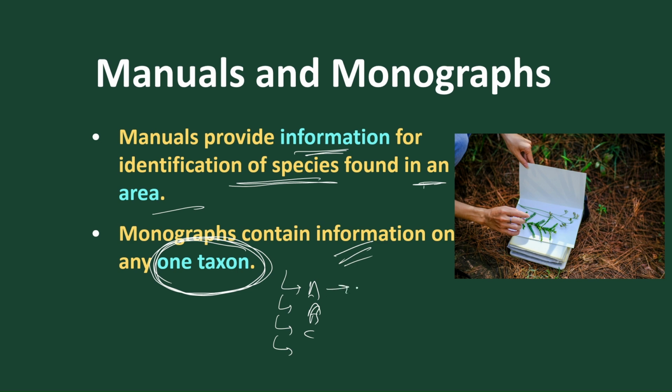So in A, what kind of species are present, in B, what kind of species are present, in C, what kind of species, and so on. So catalogs are alphabetical arrangements of species. Got it? Here we can easily identify the organism in a very short span of time: the organism's character, its benefits, its uses, its habitat, and its behavior. So this is all about manuals and monographs.